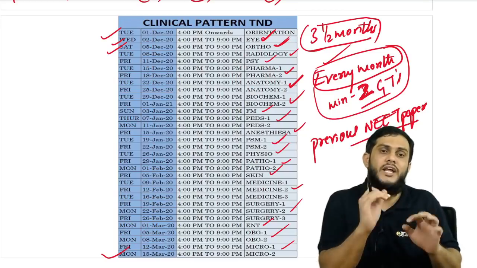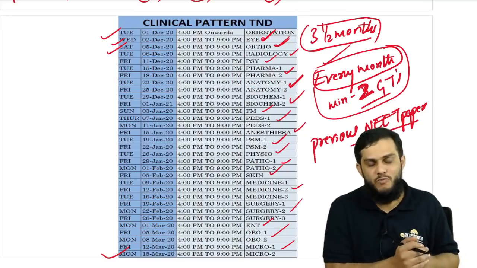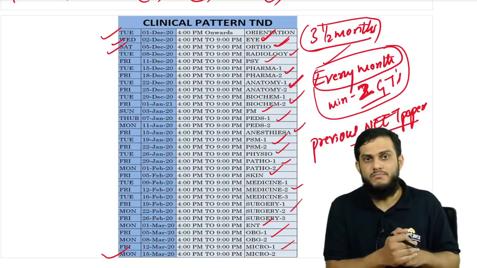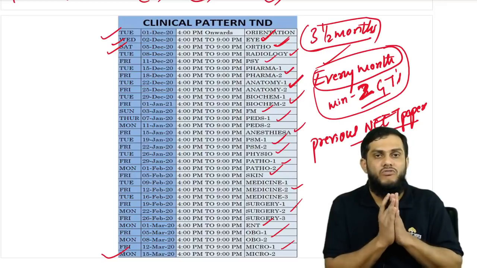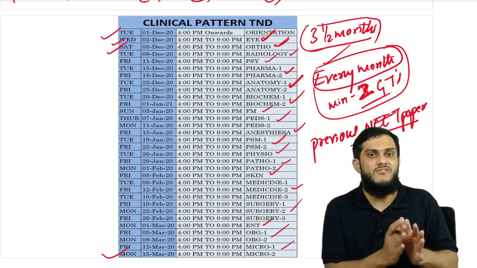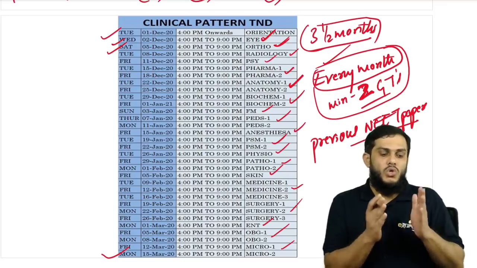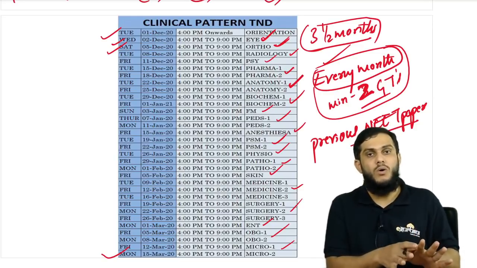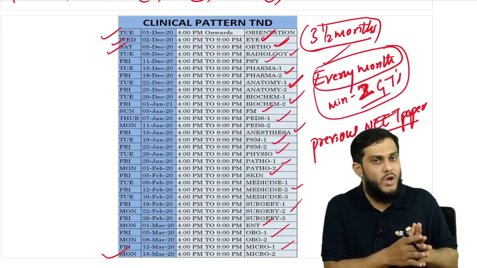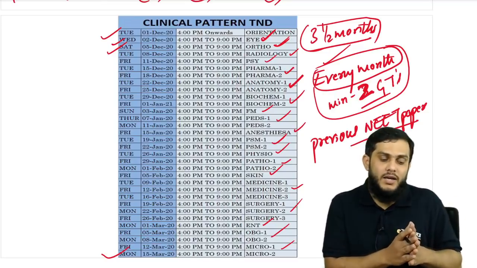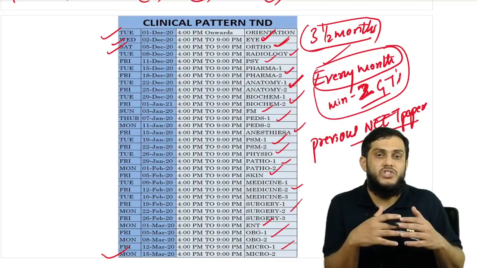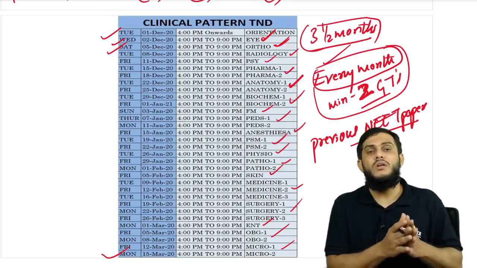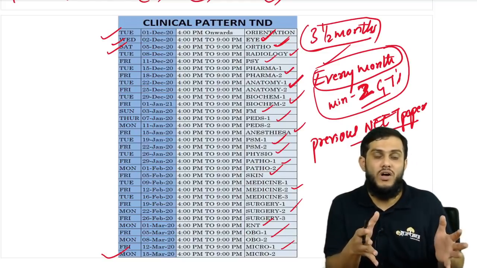If possible, try to opt for the test and discussion plan. If it's not possible, it's okay, follow revision modified. Just keep yourself on track, right? So with this, I think most of the doubts got cleared now. First thing, don't get depressed. You have watched NKP 9, and then I told you regarding the revision in NKP 10, the revision modified in NKP 11, and I have told you about revision modified and fast track T&D.